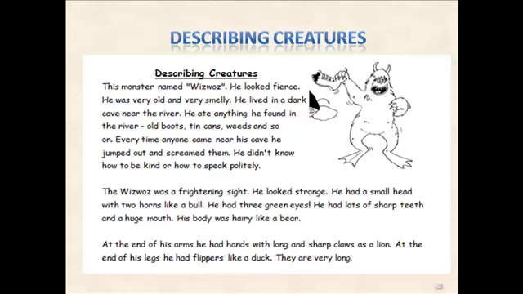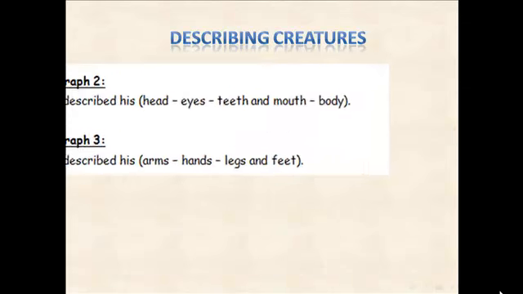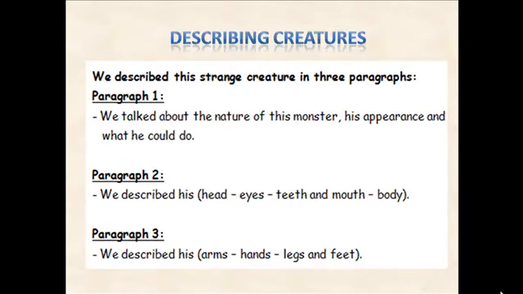Okay, now, here we describe this strange creature in 3 paragraphs. In the first paragraph, my dear, we talked about the nature of this monster, his appearance, and what he could do. And in paragraph 2, we described his head, eyes, teeth and mouth, and his body. And in paragraph 3, we described his arms, his hands, his legs and feet.